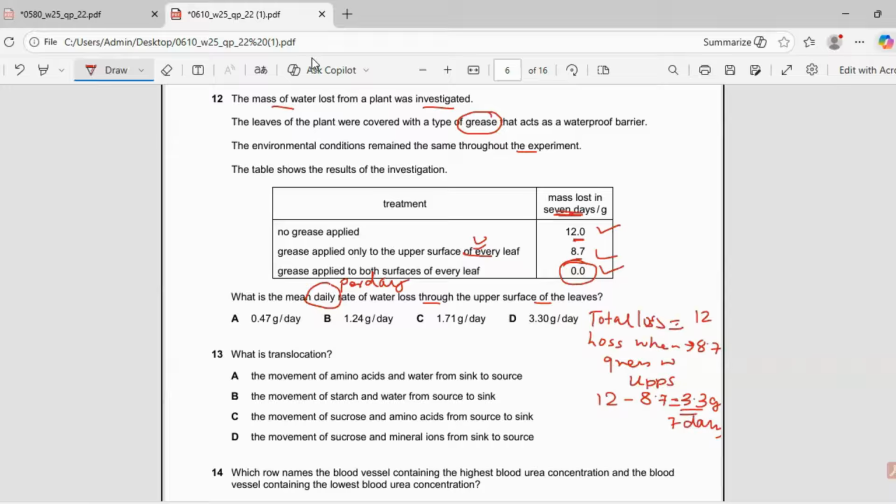You need to calculate daily, that means per day. So you need to divide 3.3 by 7, because 1 week has 7 days. So per day, you divide this difference by 7, and you will get 0.47 grams. And this is going to be per day. So the answer is going to be A, that is 0.07 grams per day.